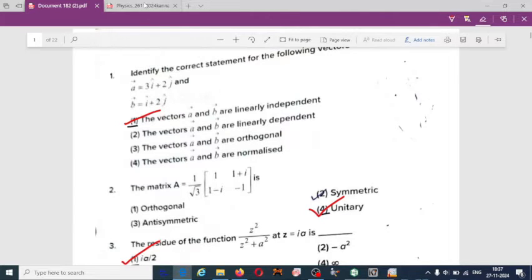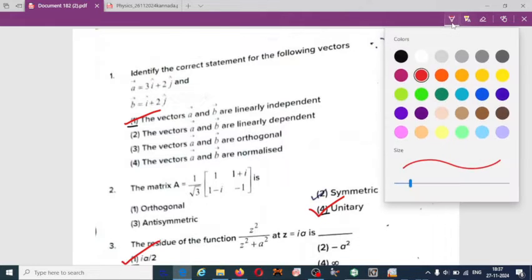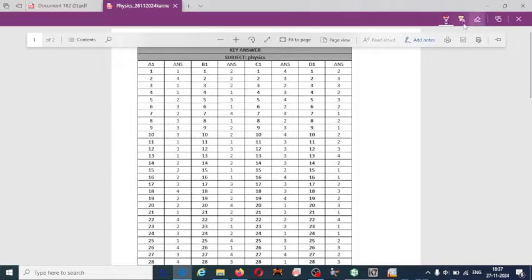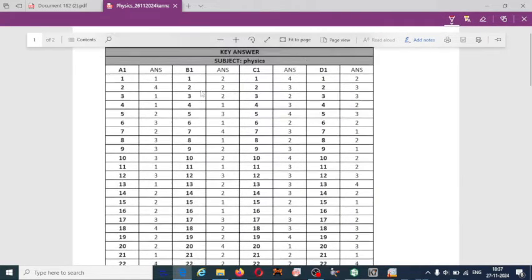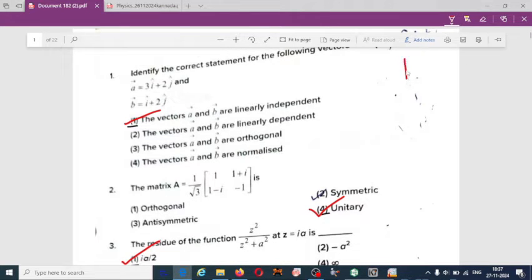Here I am solving the question paper pattern A1. I have the question paper pattern A1. Here is the answer key from the official website that I have downloaded. A1 is the question paper I received from my friend. So let us verify this answer key for the question paper. As I said, this is for A1, so those students who have a different question paper code can also verify.